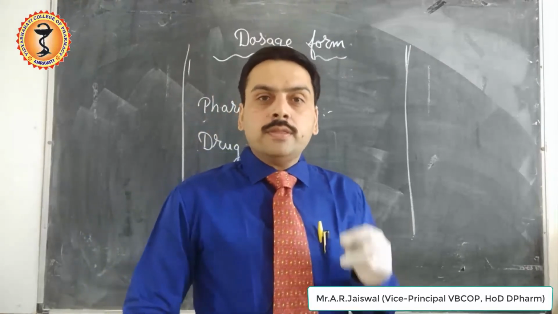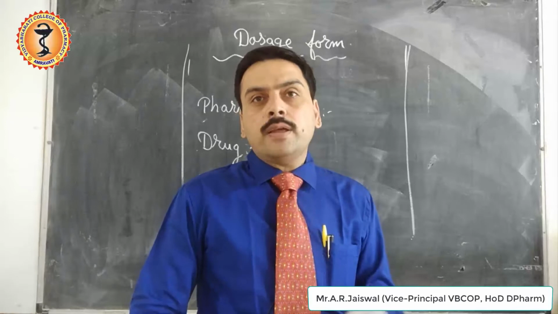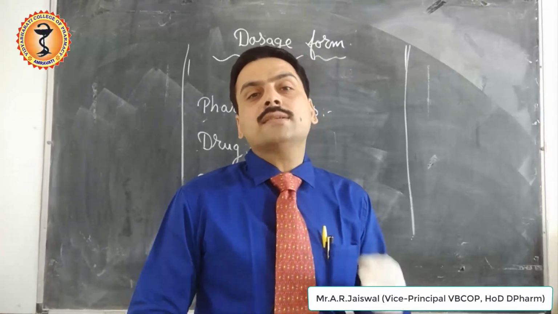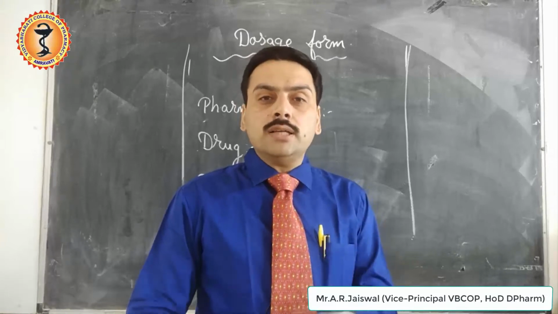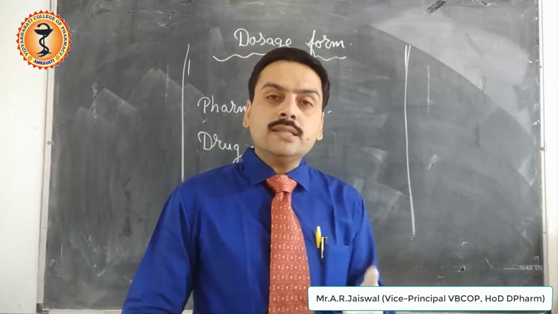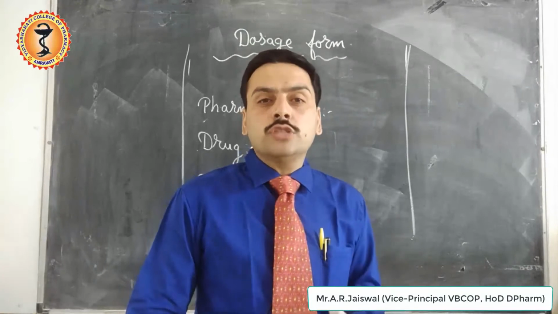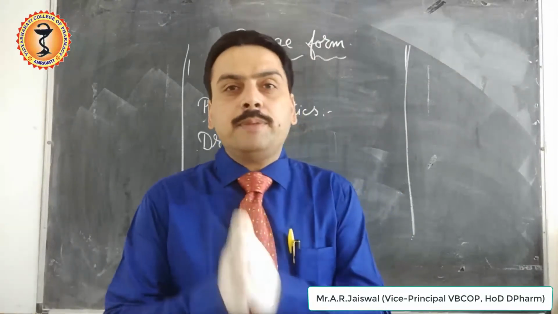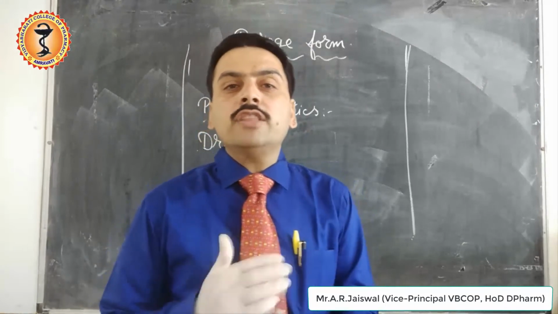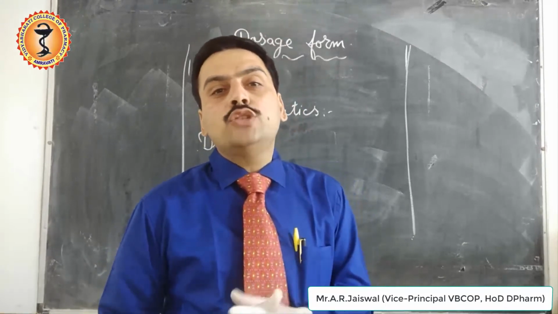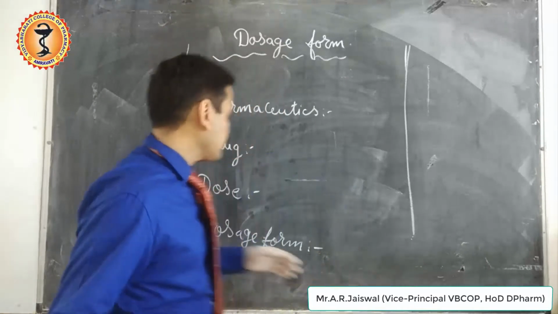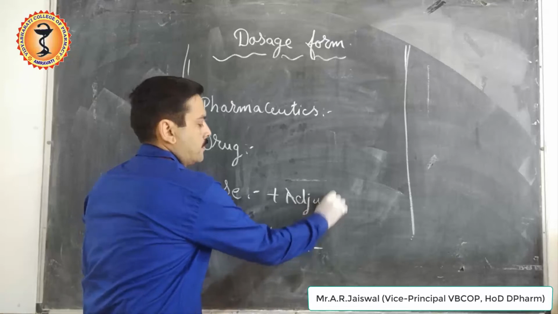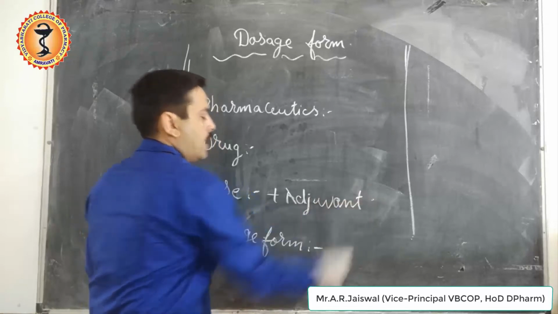But since the drug cannot be given in a pure form, because it doesn't have suitable shape and size, we have to add some additives or other non-medicinal substances to produce dosage form. These substances which we add in the preparation of dosage form along with the drugs are called adjuvants.